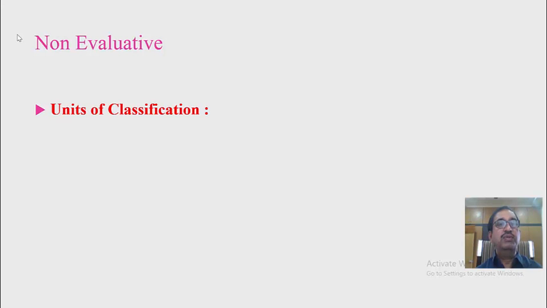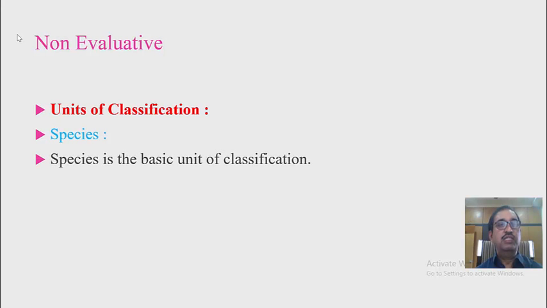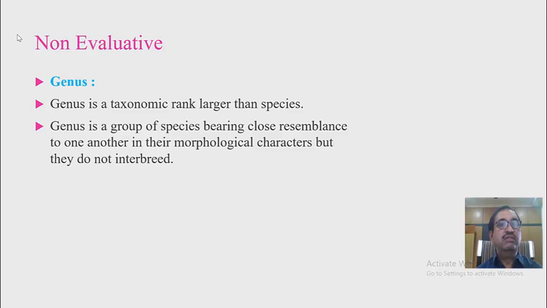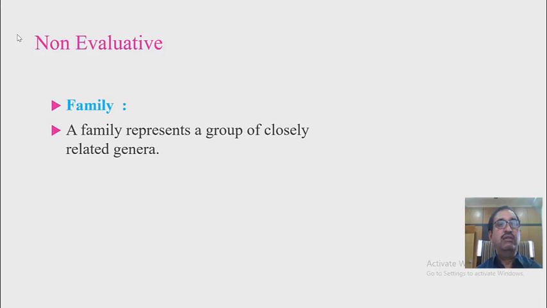Then units of classification. Species. Species is the basic unit of classification. Genus is a taxonomic rank larger than species. Genus is a group of species bearing close resemblance to one another in their morphological characters, but they do not interbreed. Family. Family represents a group of closely related genera.